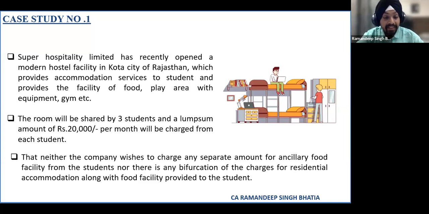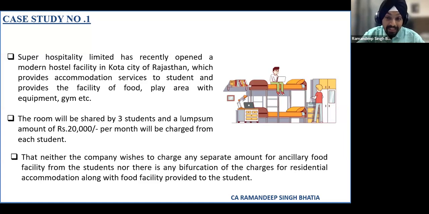They are providing facilities of food, play area with equipment and gym, etc. The room will be shared by 3 students, and a lump sum consideration of 20,000 per month will be charged from each student. Neither does the company wish to charge any separate amount for the ancillary food facility, nor is there any bifurcation of charges for residential accommodation along with food facility.